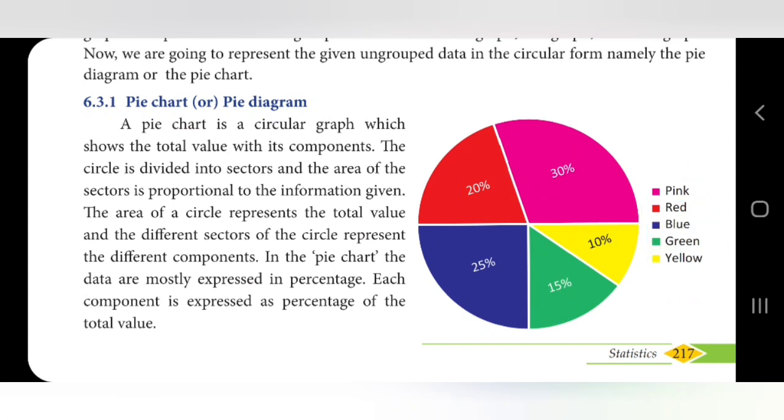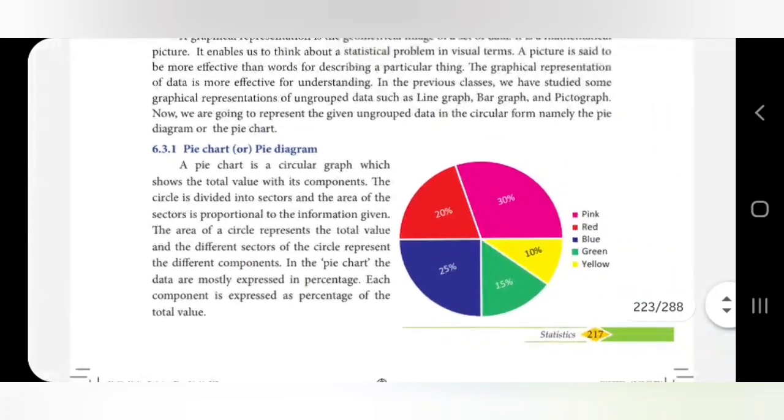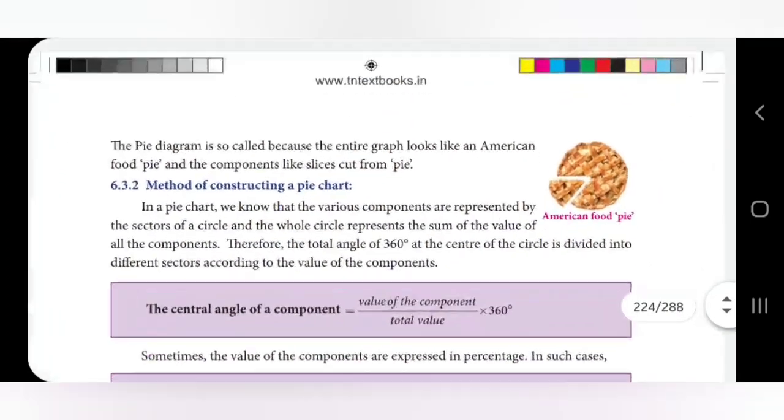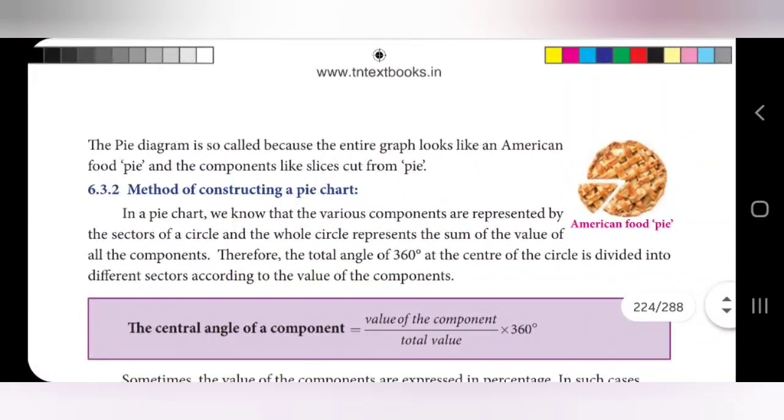While drawing a graph, we use a scale. For example, on the x-axis, 1 centimeter equals 1 unit, like that. Like that, in a pie chart, these data are very important. You need to mention the data. Now, the method of constructing a pie chart. How to construct a pie chart?